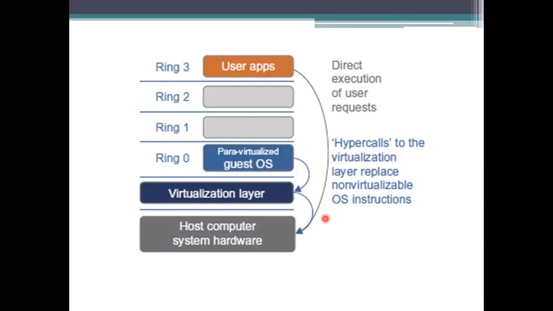Why we need to place the hypercalls? Whenever a guest operating system is trying to execute a program, it will try to execute the program at its level. If anything is not possible by this one, it has to place a hypercall, saying these instructions are not possible to execute by me because they are non-virtualizable OS instructions. So here the OS instructions which are non-virtualizable have to be replaced by the hypercalls. Whenever we are executing in our system, we are placing the system calls.